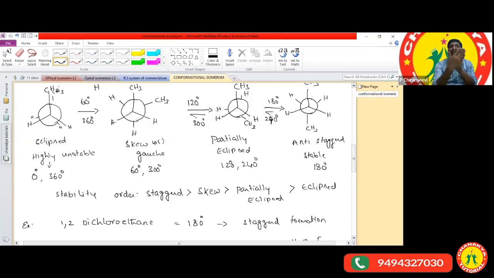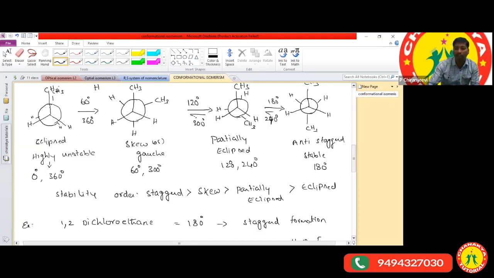To become stable, they rotate through some angle, and in that, the staggered one is more stable. So what is meant by torsional strain? The repulsive forces between two identical atoms are called torsional strain.